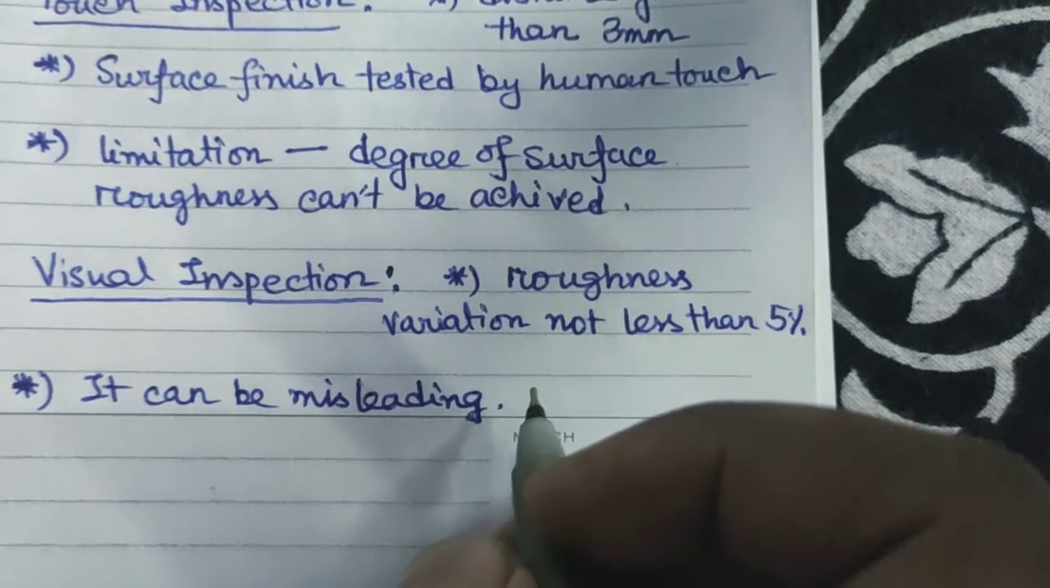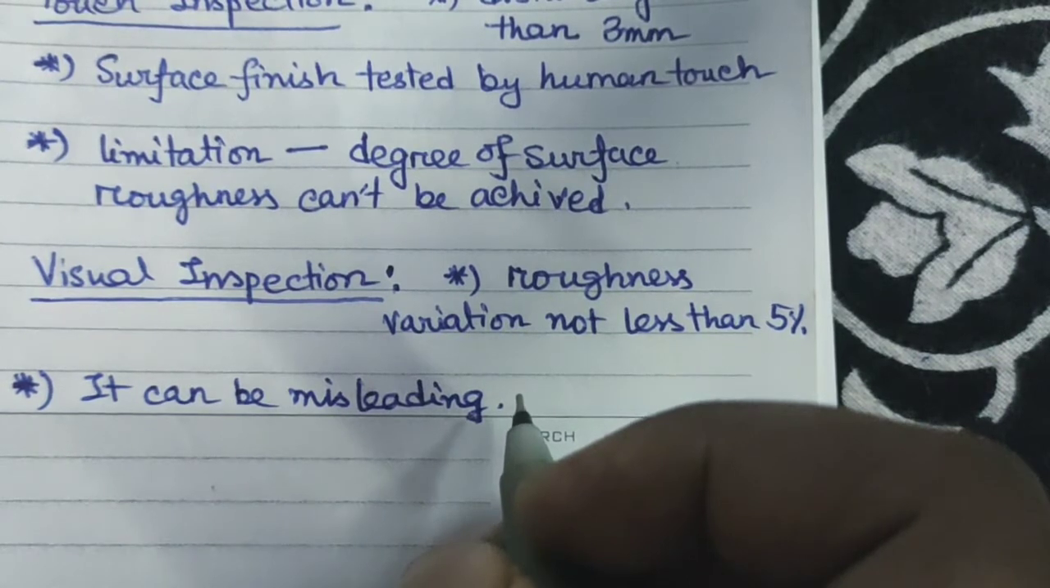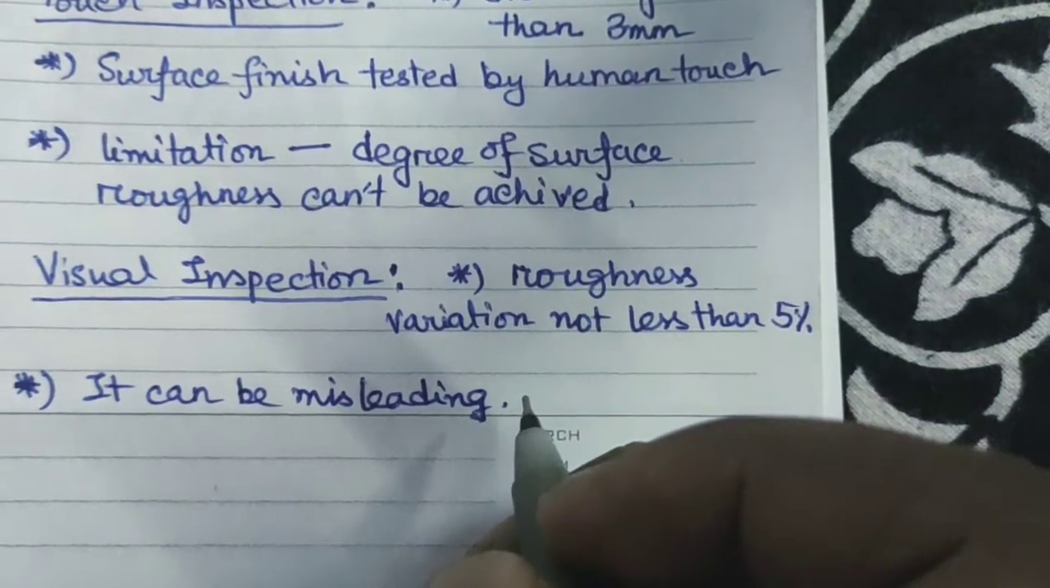Now visual inspection by naked eye is always likely to be misleading, particularly when surfaces having a high degree of surface finish are inspected. This method is therefore limited to rougher surfaces and results vary from person to person. So it is a very inaccurate method of inspecting surface roughness.